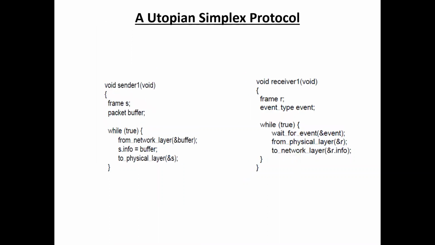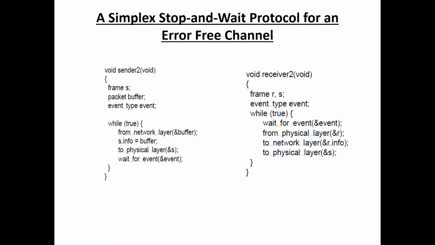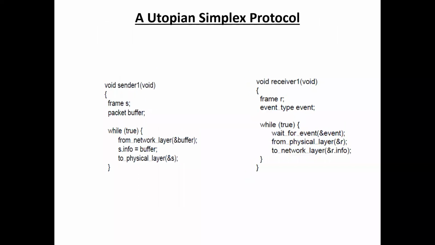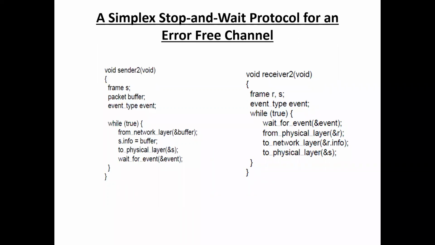See, the difference between a utopian simplex protocol and a simplex stop and wait protocol for an error-free channel is that in a utopian simplex protocol, we don't need any flow control mechanisms, and in a simplex stop and wait protocol for an error-free channel, we need flow control mechanisms.